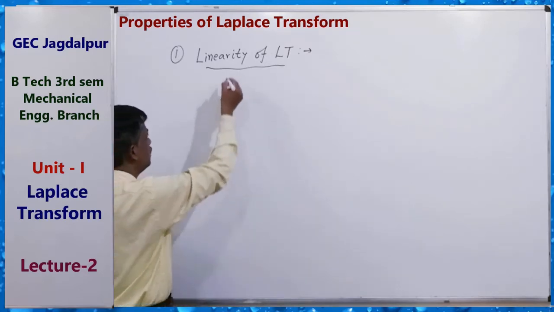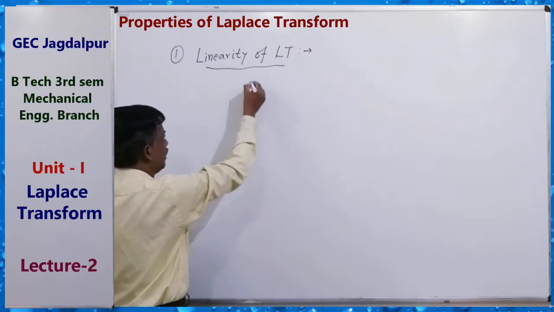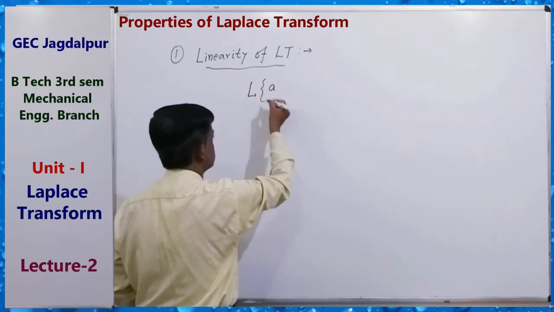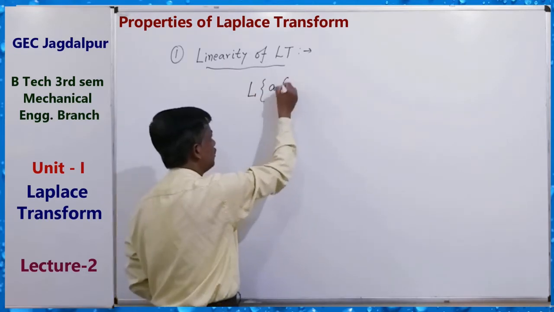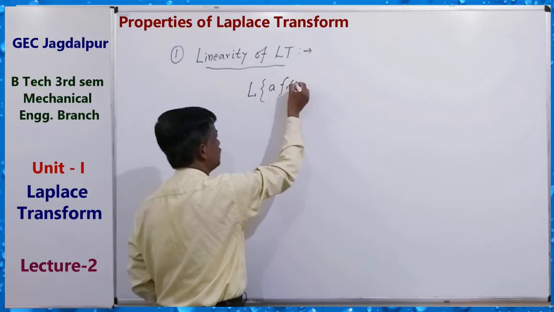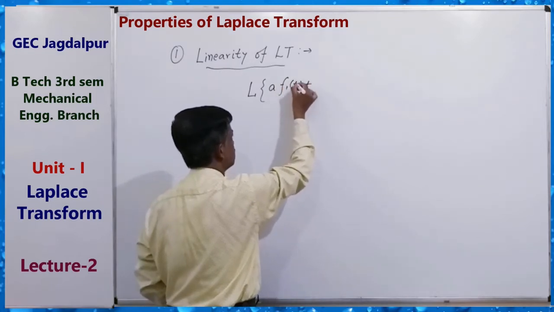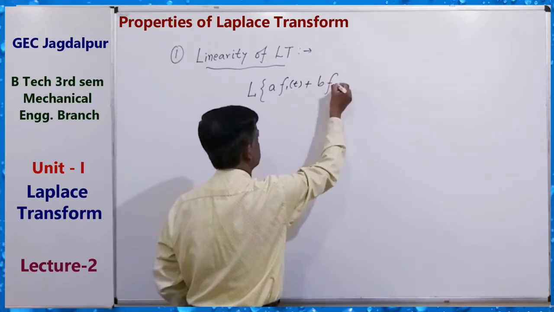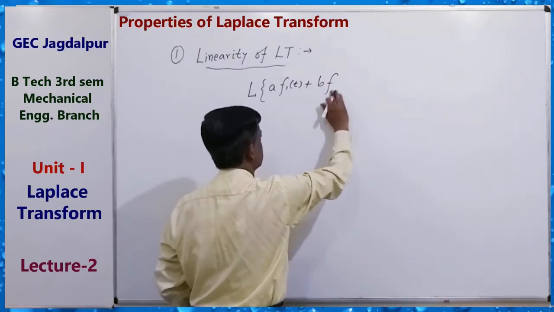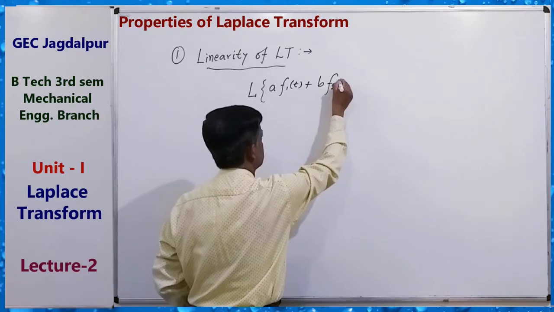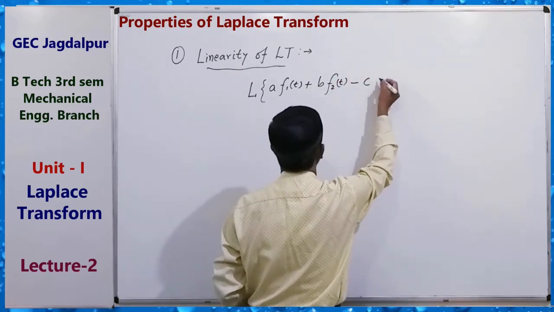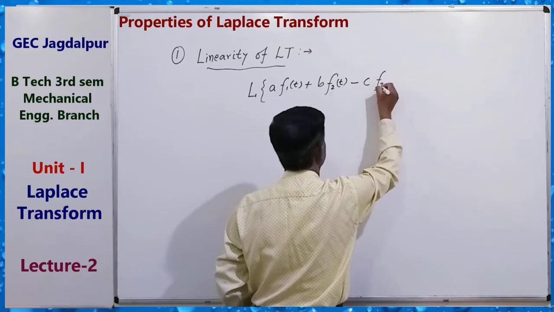First, linearity means Laplace transform of a constant times the first function plus a constant times the second function and a third constant, suppose f3(t).